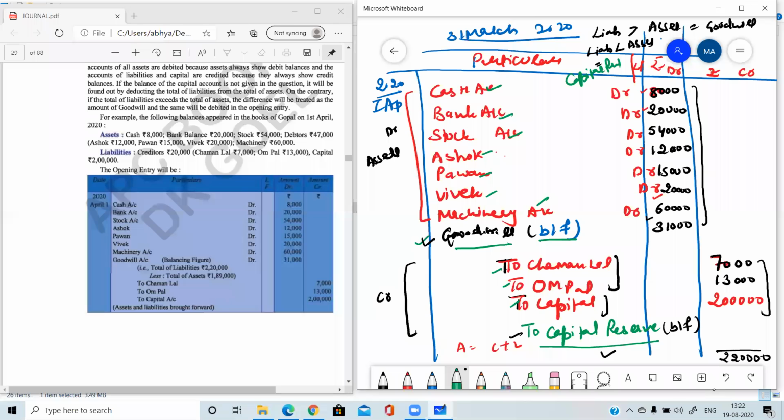If the balance is coming on the credit side, meaning debit side is less than credit side... then it will be known as capital reserve, and again you need to write B/F along with this balancing figure. So both the accounts cannot be there simultaneously. Only one account will be there, either goodwill or capital reserve.